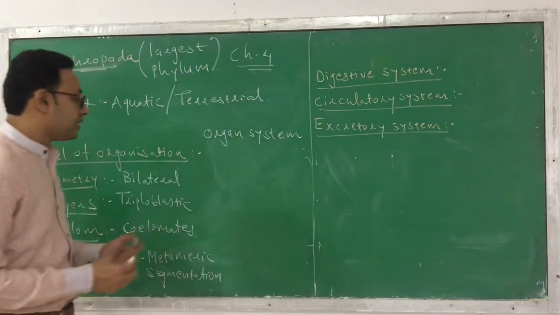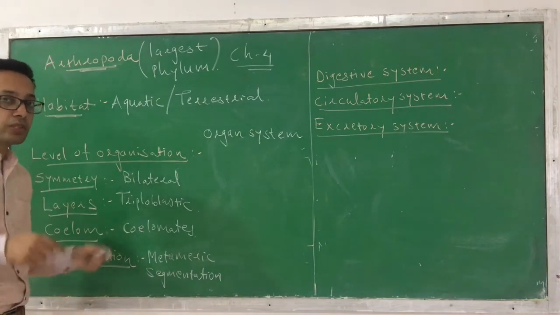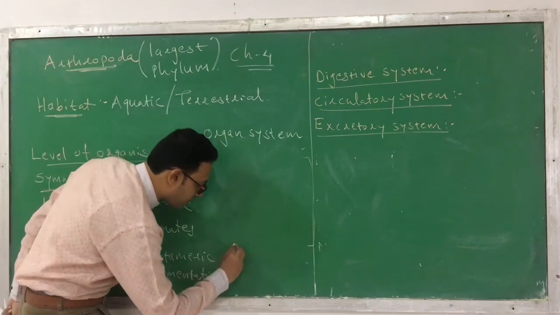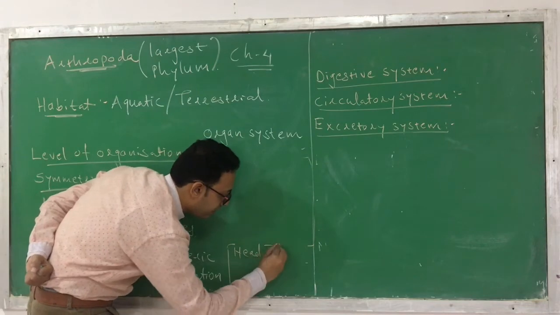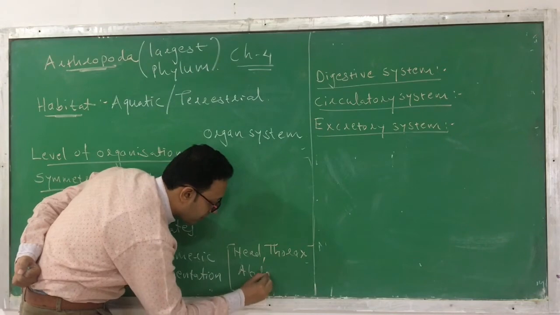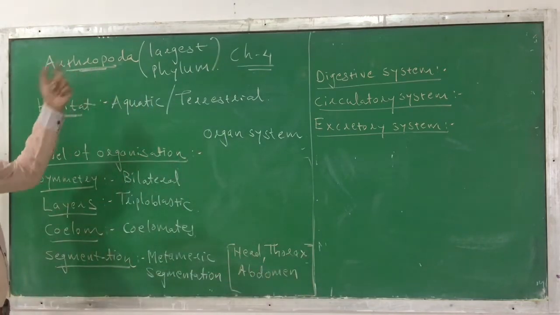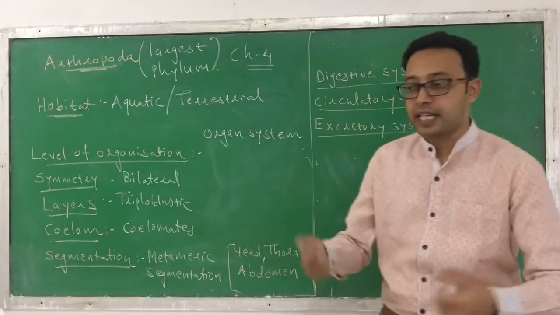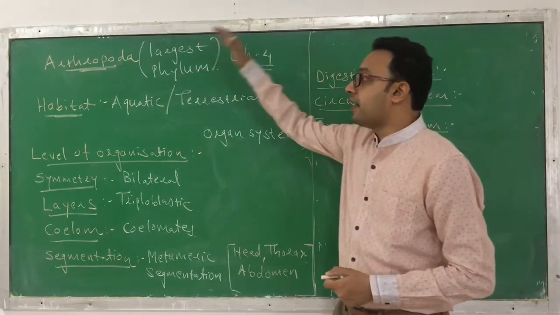Now you know that their body is divided into segments. So what are the different segments that you can find? Because this is one of the characteristics. Which kind of segments can you find? Here their body is divided into head, thorax and abdomen. These are the different segments you can find in the phylum Arthropoda. So their body is divided into segments like head, thorax, abdomen, etc.